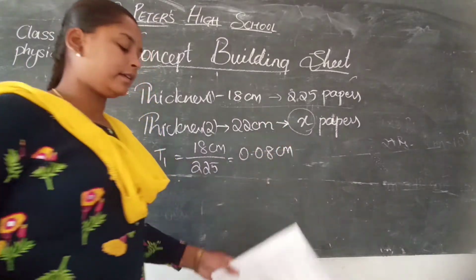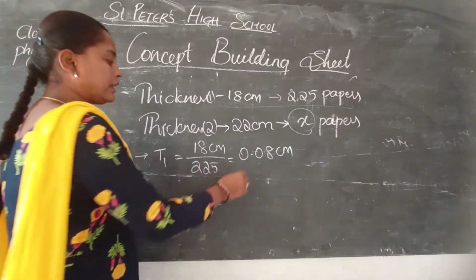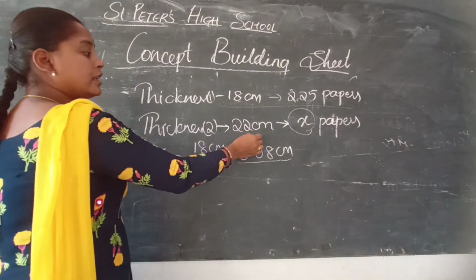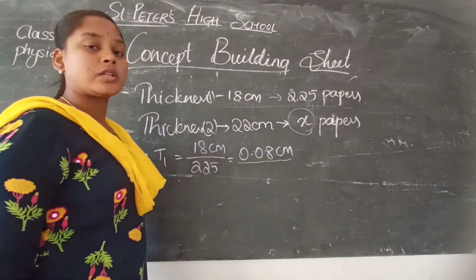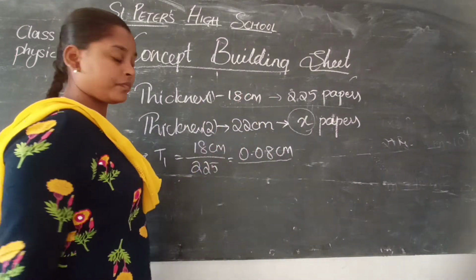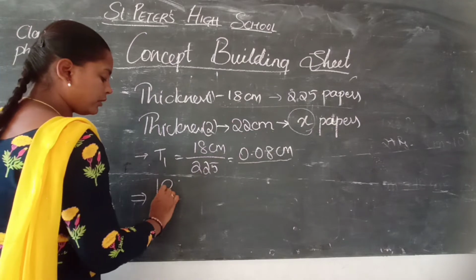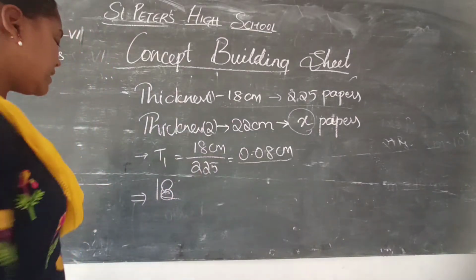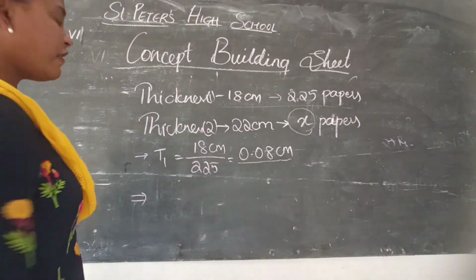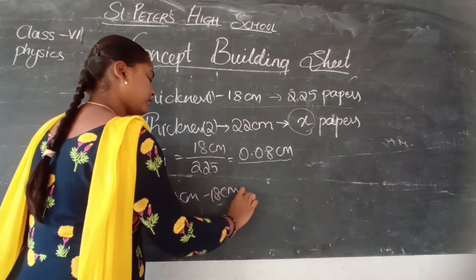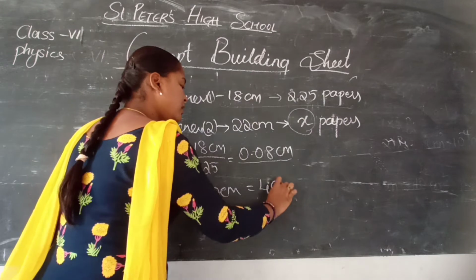Okay. Now we have got the thickness of one paper, right? Later, what did I do? The thickness has increased to 22 centimeters. So how much has the thickness increased? The thickness has increased by 22 minus 18. That means 4 centimeters of thickness has been added. It is 4 centimeters.